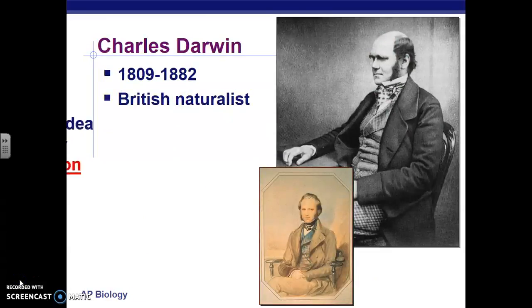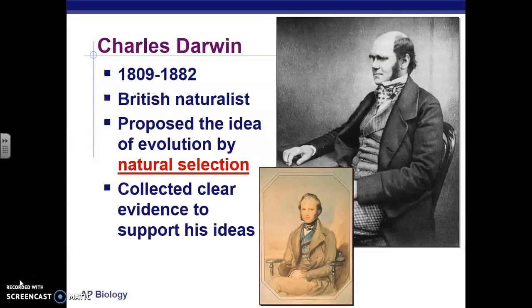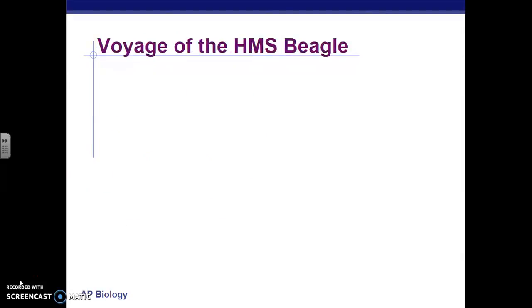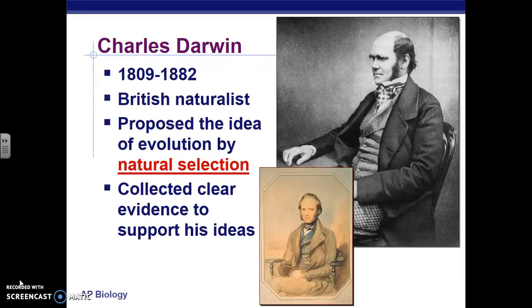Next came Charles Darwin, who was born in England, and he proposed his theory of natural selection. He traveled to the Galapagos Islands to study animals that live there, and we're going to take a look at the animals that he studied and what he postulated based on his study of those animals.